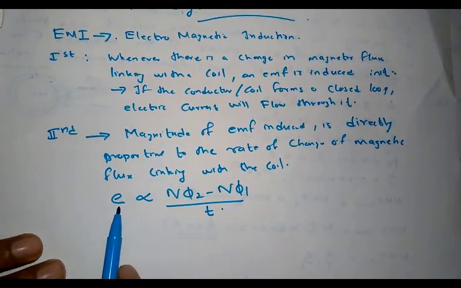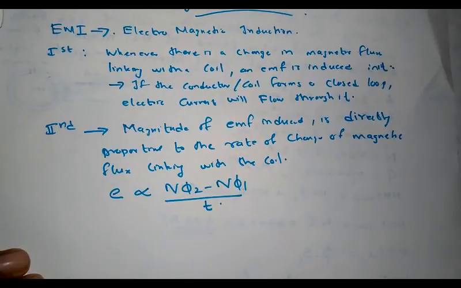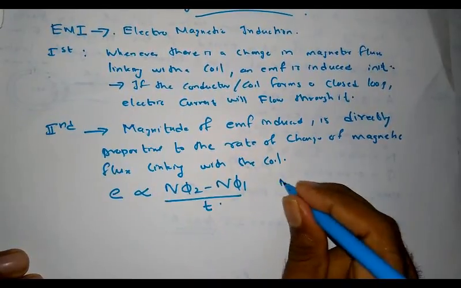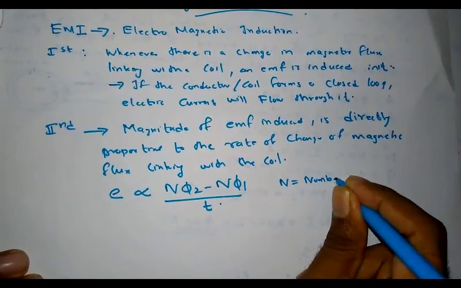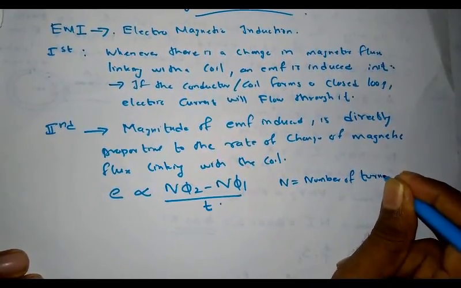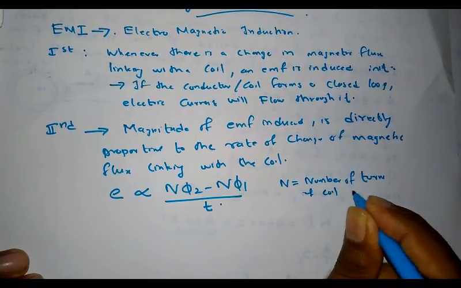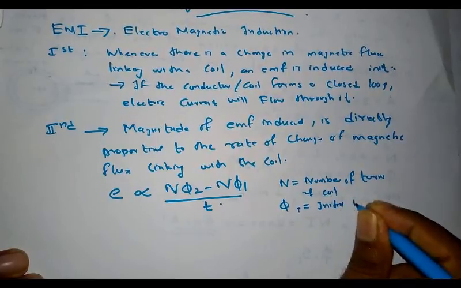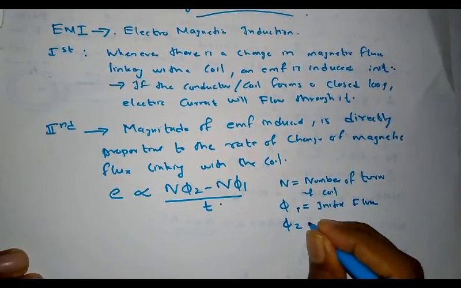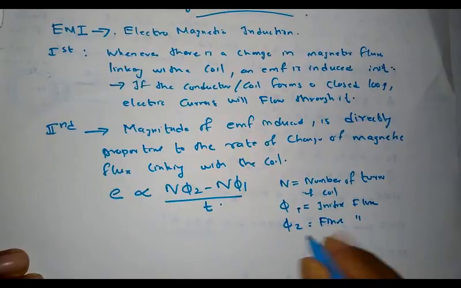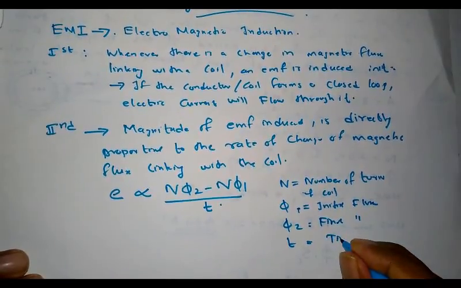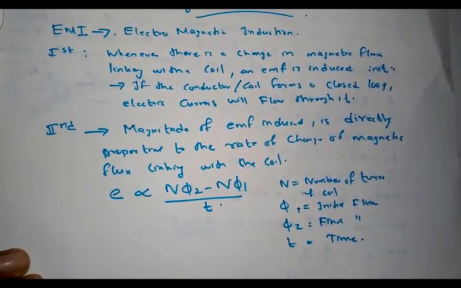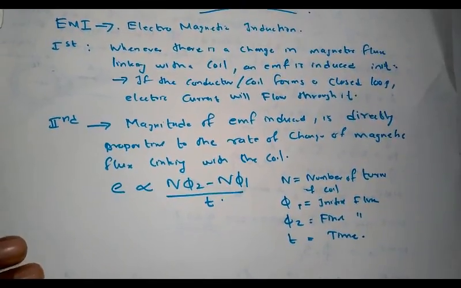According to the second law, E is directly proportional to (N phi 2 minus N phi 1) by t, where N is the number of turns of the coil, phi 1 is the initial flux, phi 2 is the final flux, and t is the time taken for change of flux from phi 1 to phi 2.